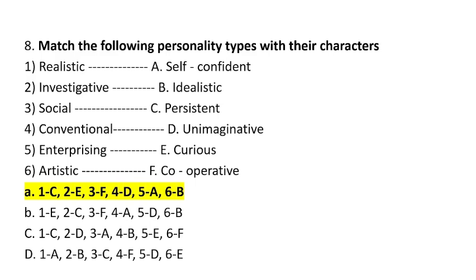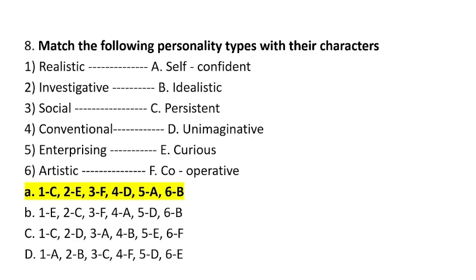Right now nobody has the time, but after the exam you can watch. So curious, they are curious to know what happened, how it happened. So this type of two will go with E. And third is social. Social is what? F, cooperative. Social: unless you cooperate, you will not be called a social person.